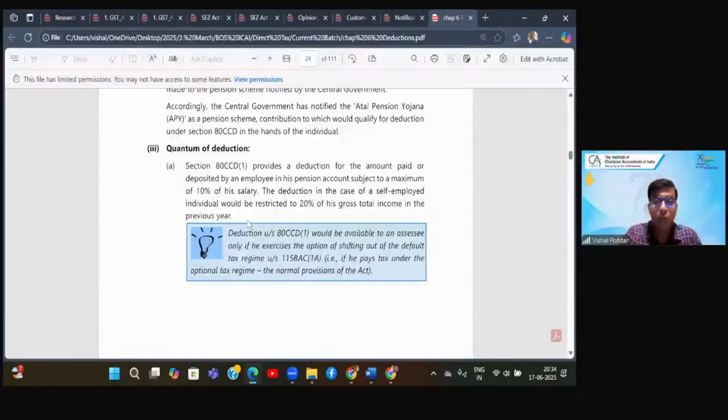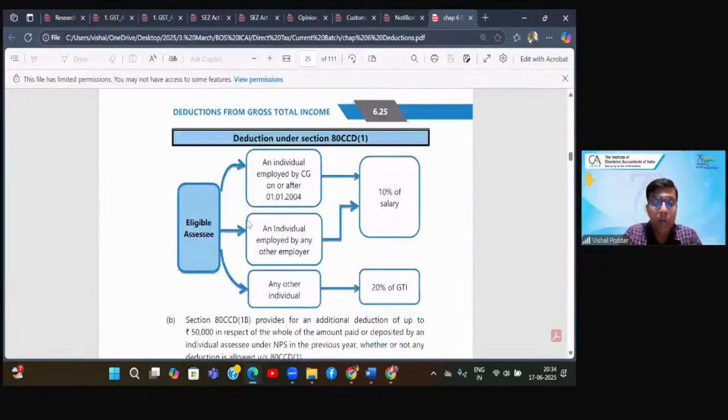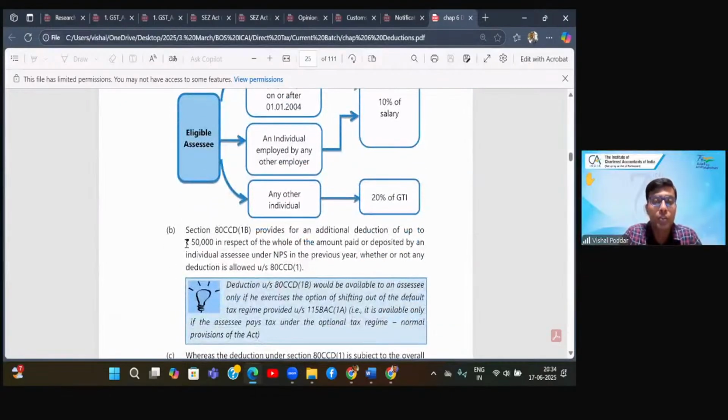So let me allow you extra limit of more 50,000. So it is again dealing with your own contribution. So whatever is your contribution to this scheme, you can claim additional deduction up to 50,000. In other words, now these three sections combined, the total limit of deduction becomes 2 lakhs.